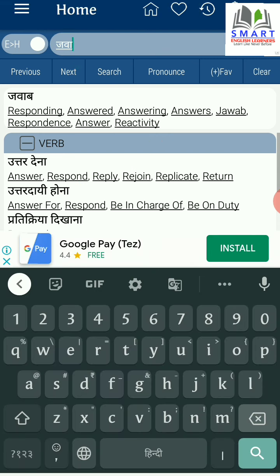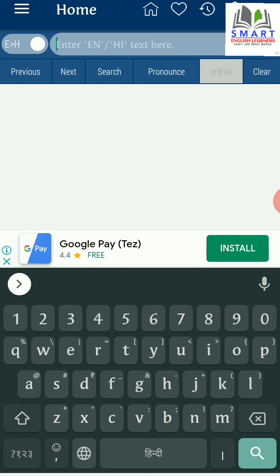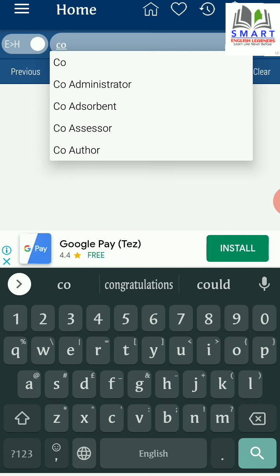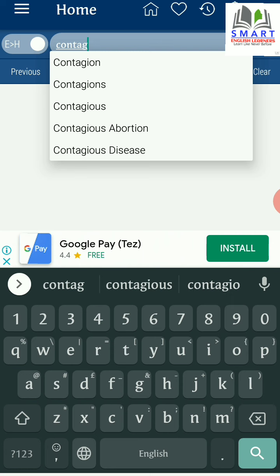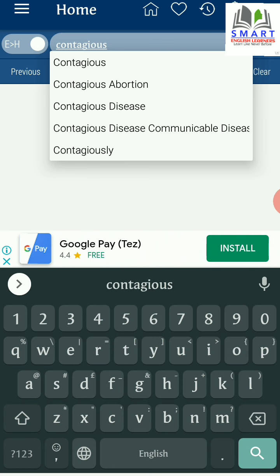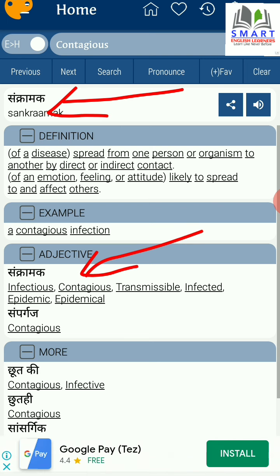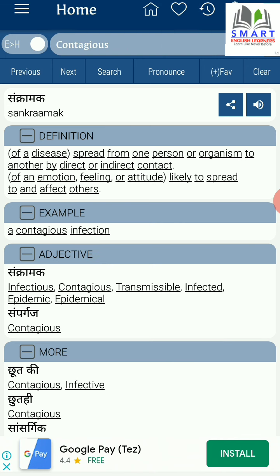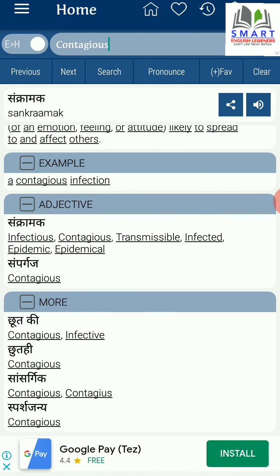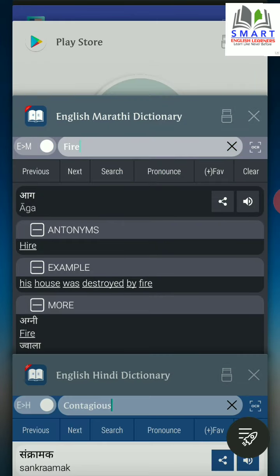Let's search for some another word. Let's type an English word in this search bar. The word that we have already seen, contagious, contagious. Let's see what is the translation. See, sankramak, sansargik, or even here sparshajanya. Let's look for this word in Marathi dictionary as well.